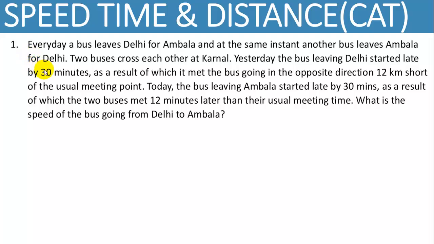Hi everyone. Solution for this question is based on speed, time and distance. Every day a bus leaves Delhi for Ambala and at the same instant another bus leaves Ambala for Delhi. Two buses cross each other at Karnal.